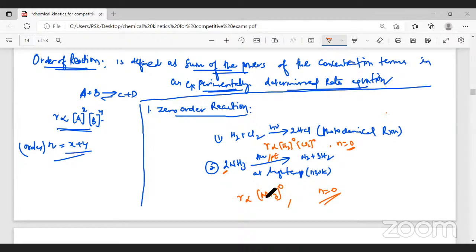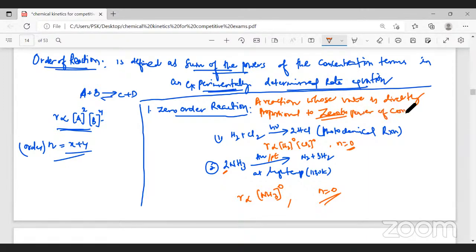What is the zero order reaction? A reaction whose rate is directly proportional to the zeroth power of the concentration terms is called a zero order reaction.